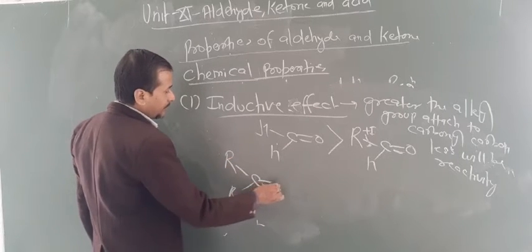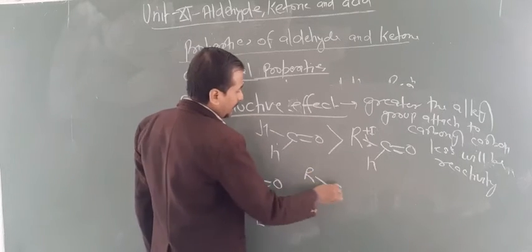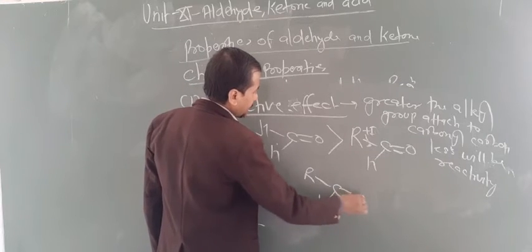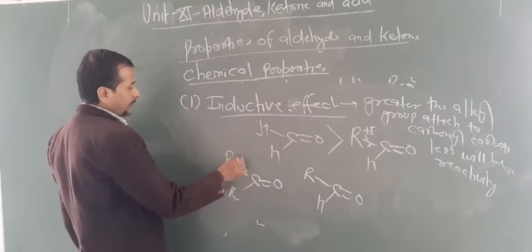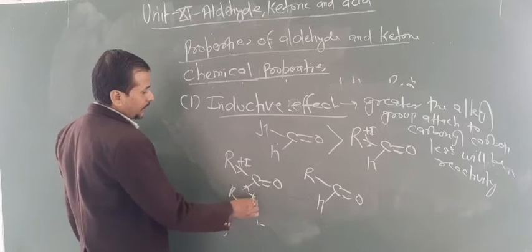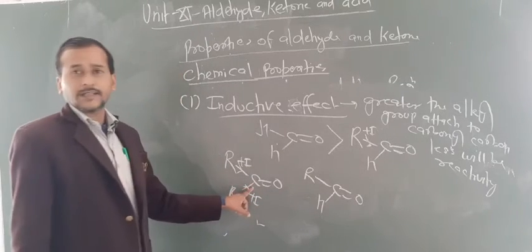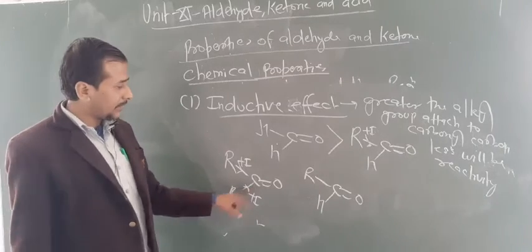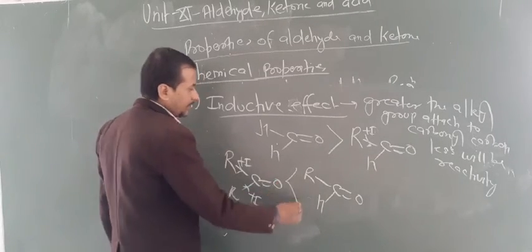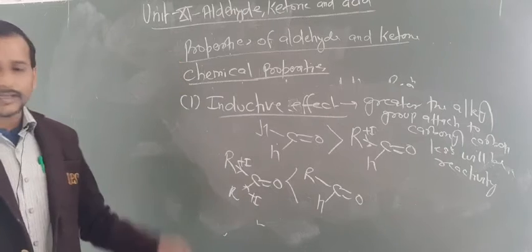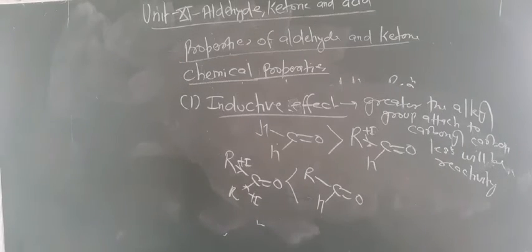Here 2 R are given, and in aldehydes only 1 R. So here 2 R have plus I effect from two sides, so the plus charge on the carbonyl carbon decreases more. That's why the reactivity of ketone is less than aldehyde. This is the first reason why the reactivity of aldehyde is more than ketone.